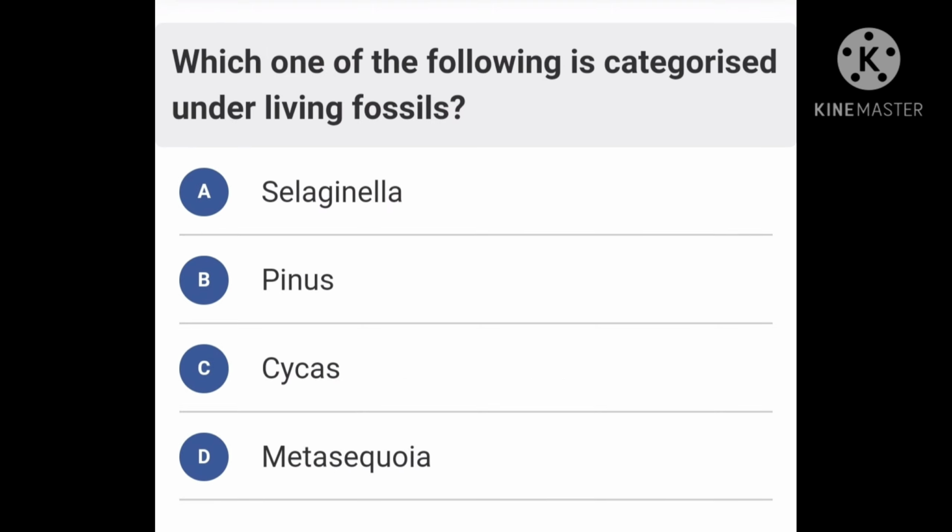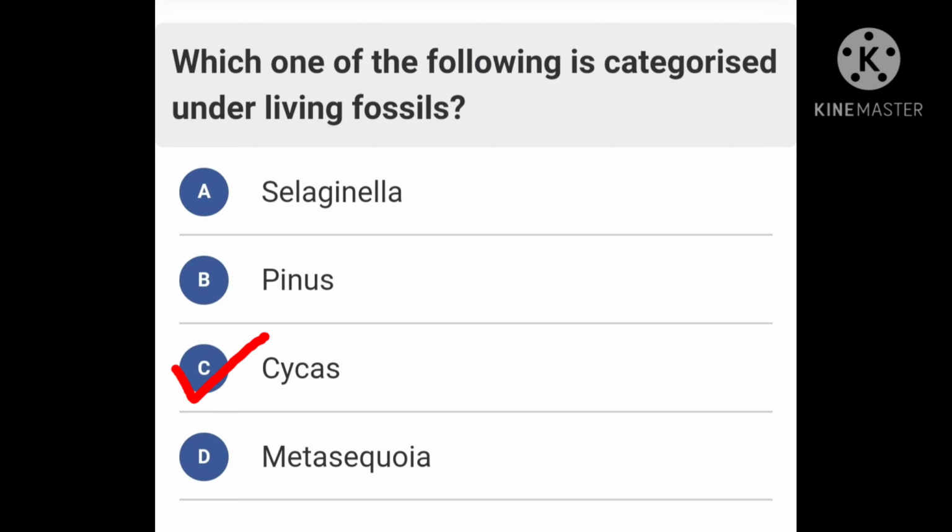Okay, next question. Which one of the following is categorized under living fossils? Option A, Selaginella. Option B, Pinus. Option C, Cycas. Option D, Metasequoia. Explanation part. Order Cycadales includes both living and fossil members which originated in the upper Triassic period of the early Mesozoic era. The family Cycadaceae of this order has 10 living and 1 fossil genera. Cycads come under living genera and have a long fossil history. So it is also known as a living fossil. And the correct answer for this question is C, Cycas.